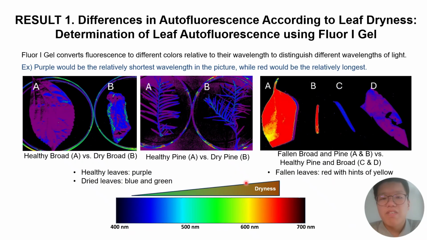Firstly, the relative wavelength differences of healthy, dried, and fallen leaves were measured through Fluorogel's camera system. Fluorogel converts fluorescence to different colors relative to their wavelength, so the colors shown are not the actual fluorescence of leaves, but relative fluorescence. Predominantly, healthy leaves show purple and blue, dry leaves show blue and green, and fallen leaves show red and yellow, establishing the foundation that fluorescence can differentiate between these leaves. Furthermore, the dominant wavelength leaves emit through fluorescence increases as the leaves dry out.